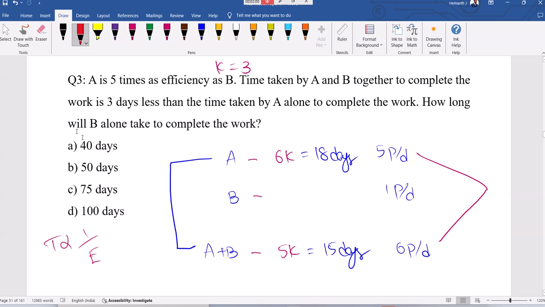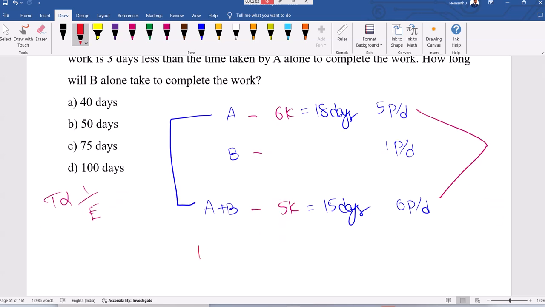Or if they are given together and you want to calculate alone, product divided by difference. Product divided by difference will still give the answer 90 only. When you have together and want to calculate alone, it means product divided by difference. Or else 15 into 6 is 90, 18 into 5 is 90. Here 90 into 1, 90 required. So 90 days is correct. B alone will take 90 days.